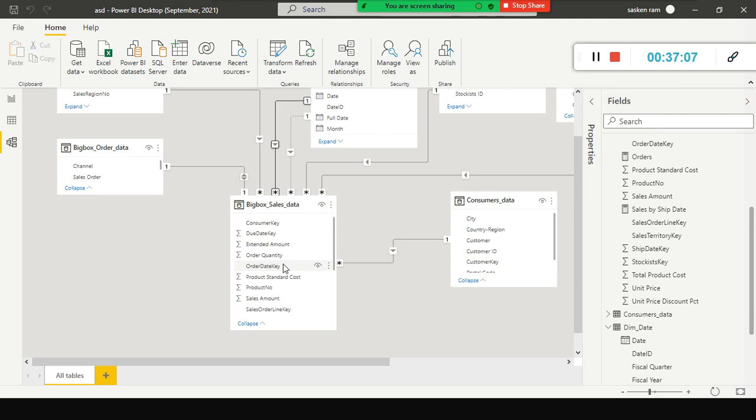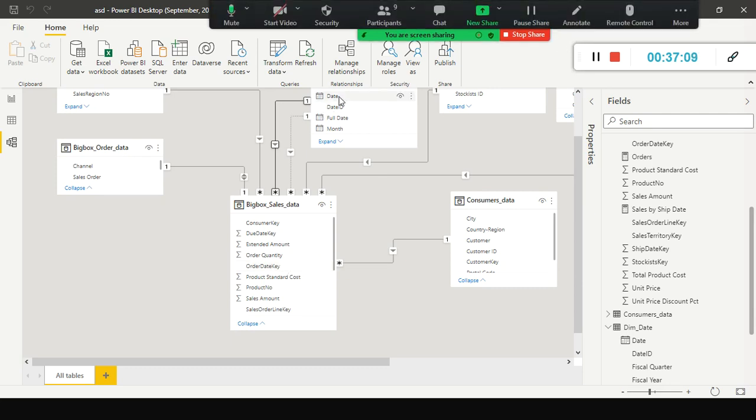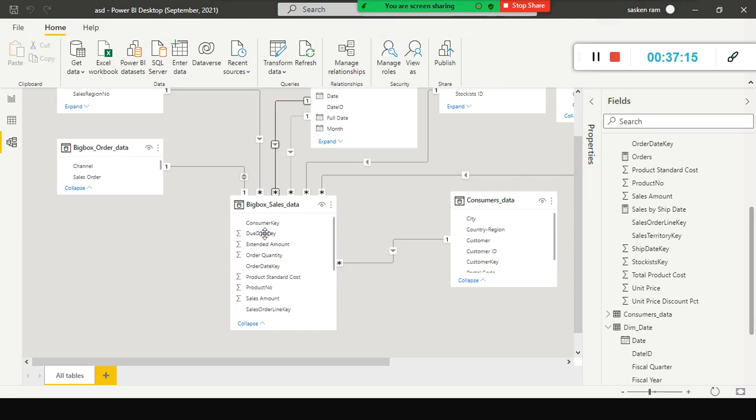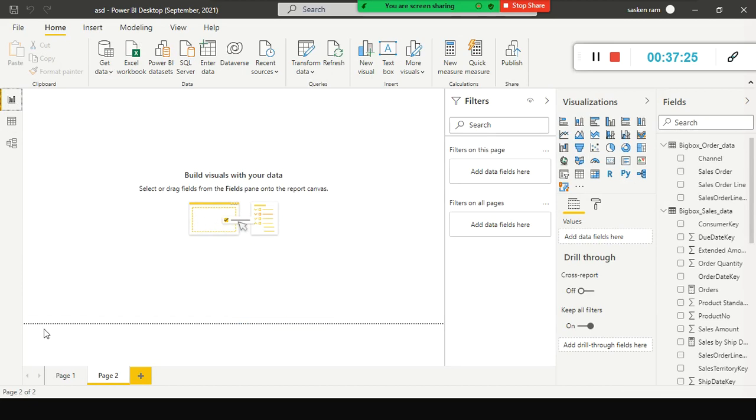So in that case, since the relationship between the date table and this one is active, it filters, or does the slicing and dicing, correctly. I'll go here and show you how it works.